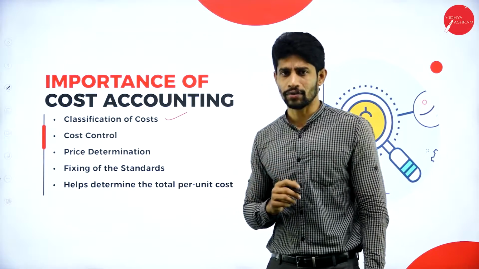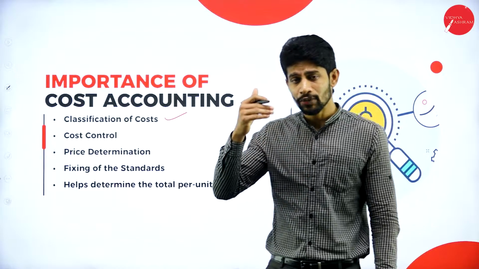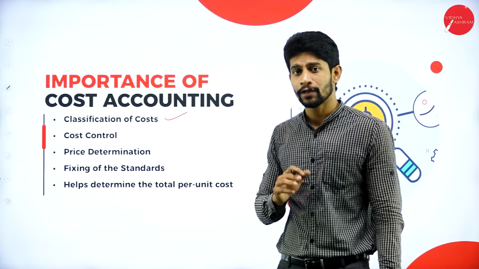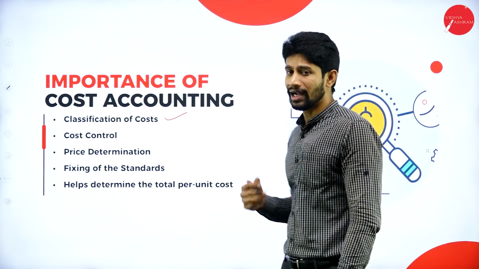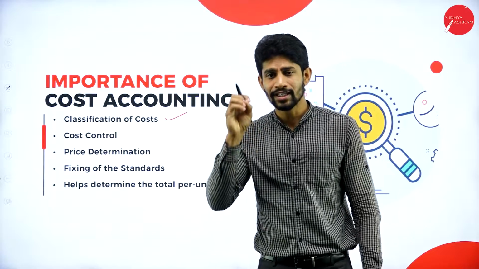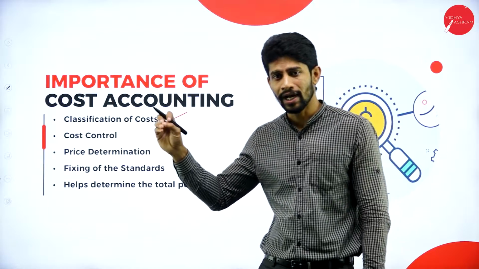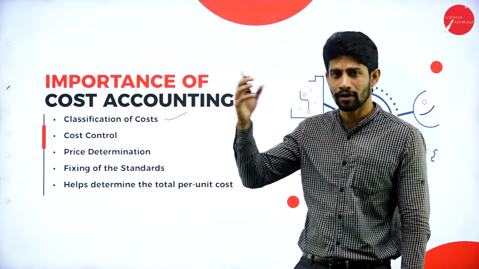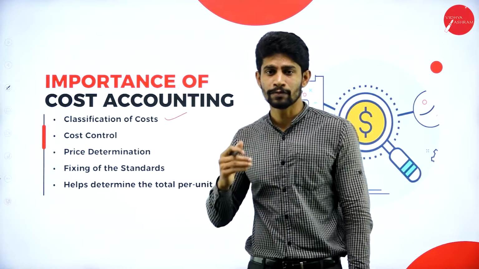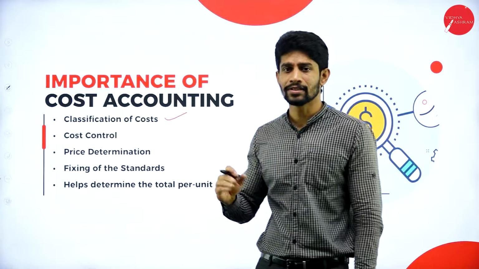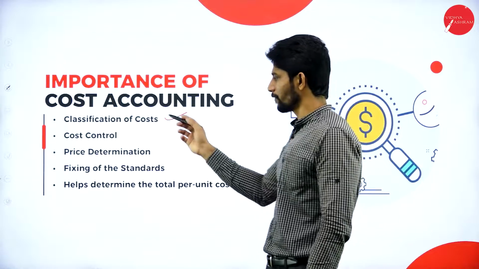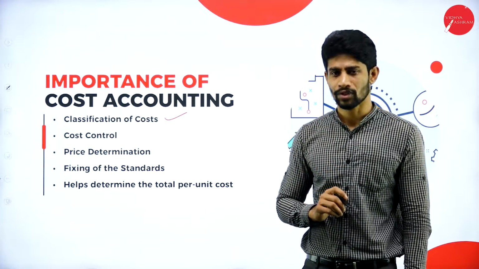If you maintain cost accounting, you will get to know the main expenditures we have under cost accounting. If you are not maintaining the cost accounting, then you can't classify the cost. If you classify the cost, it is very easy to see where you are spending more and where you are spending less. If you are spending more to pay salaries, it comes under office and administration. If you are spending more on purchasing materials or machineries, it comes under factory overhead. So to know about the classification of costs, we have to maintain the cost accounting.